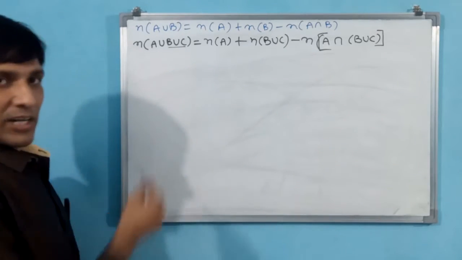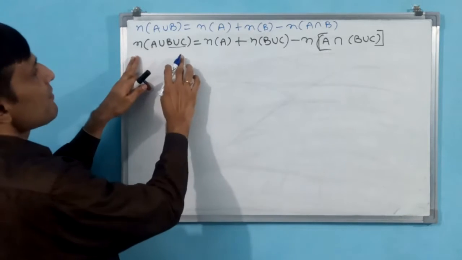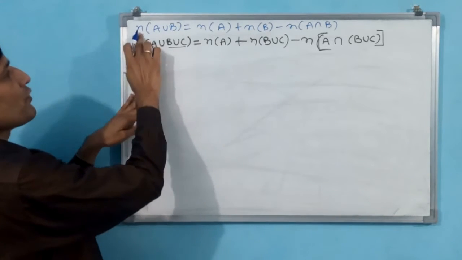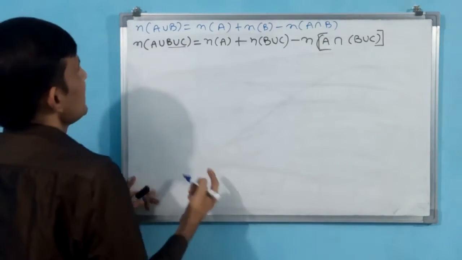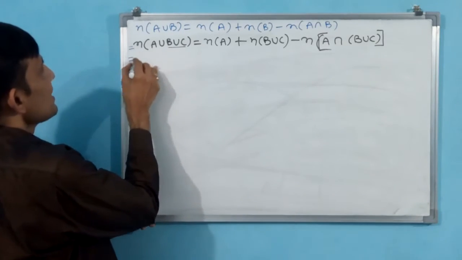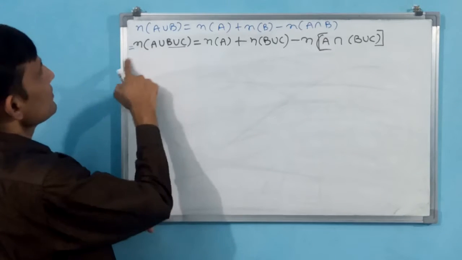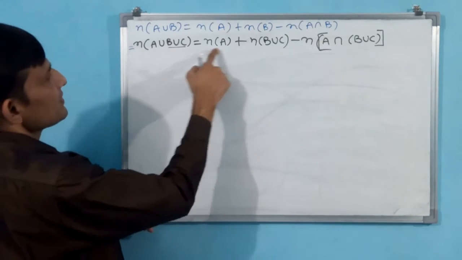Now let us see, I am taking RHS only. Finally I am going to give this n of A union B is equal to like, why? Because RHS only I am taking. This is LHS, this is RHS.